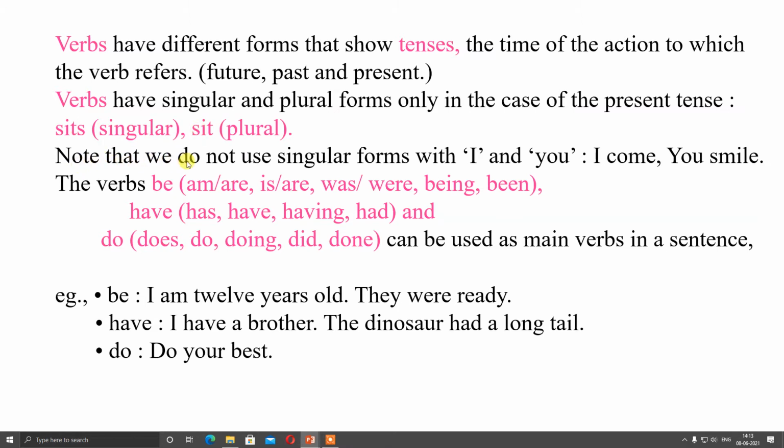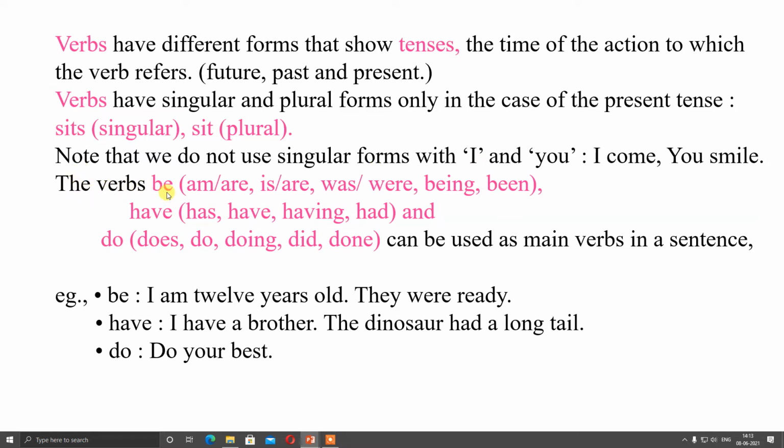Note that we do not use singular form with I and you. That means we are not going to add s with the verb. For example, I come, you smile. Here we are not going to add the singular s. That is only applicable to he, she, it. Okay.